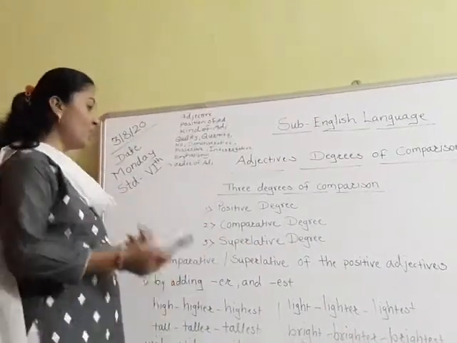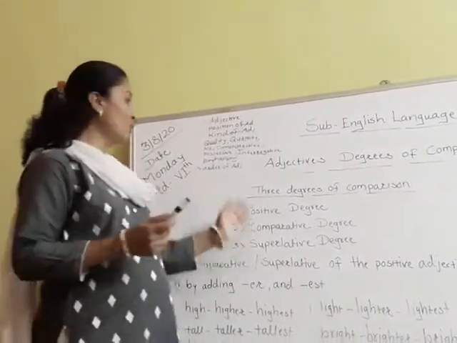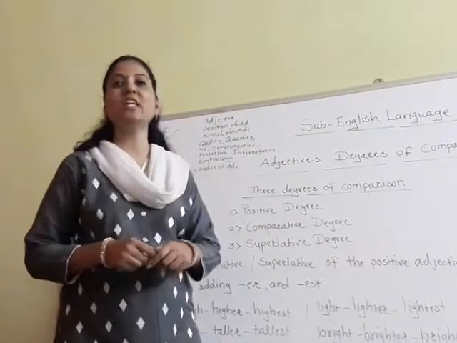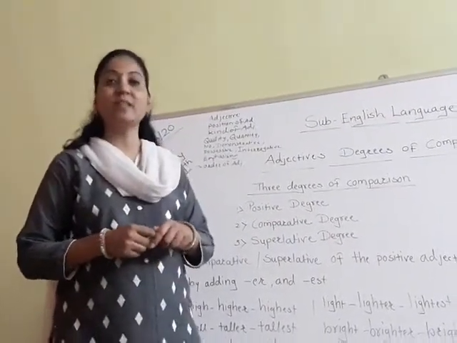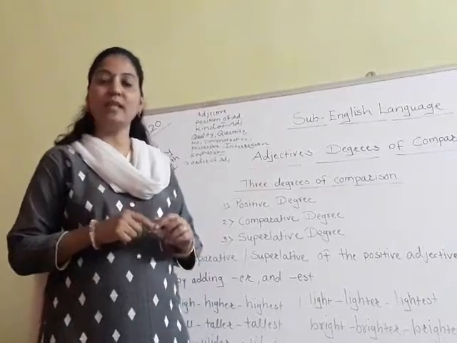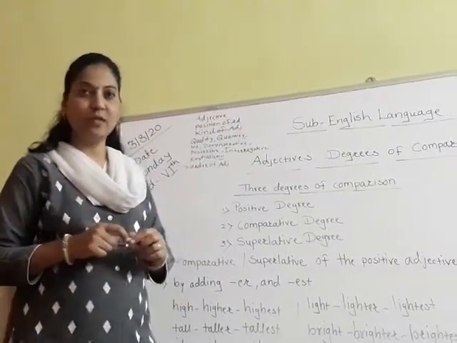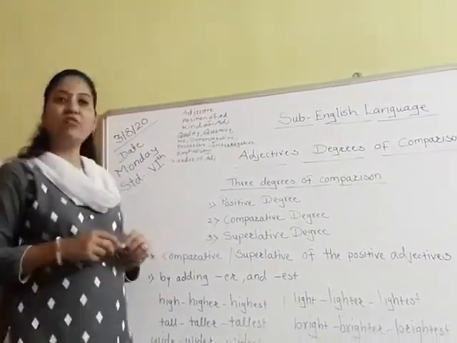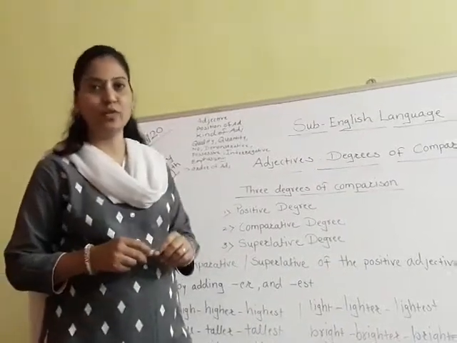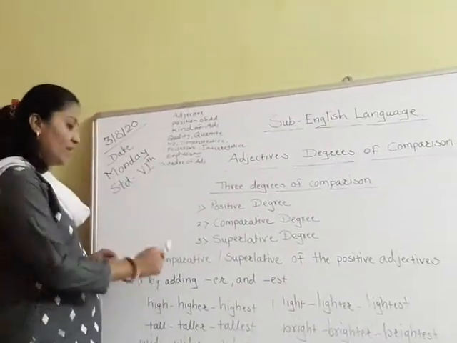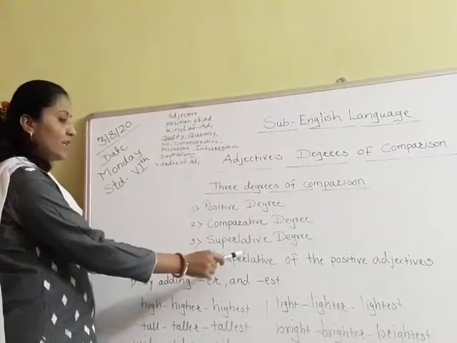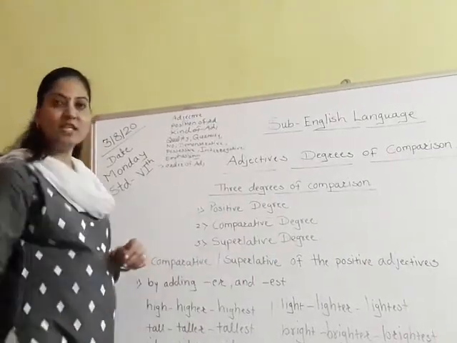Okay, so to form these different types of degrees, there are some special rules that you have to follow. The first rule that we are going to study today is forming comparative and superlative degree of the positive adjectives.